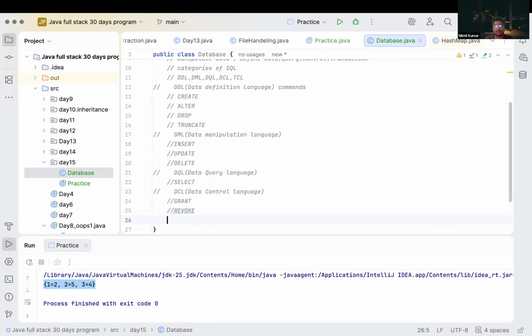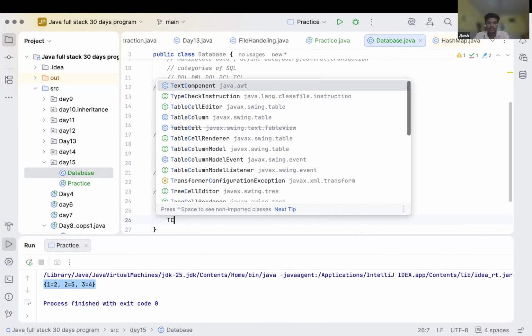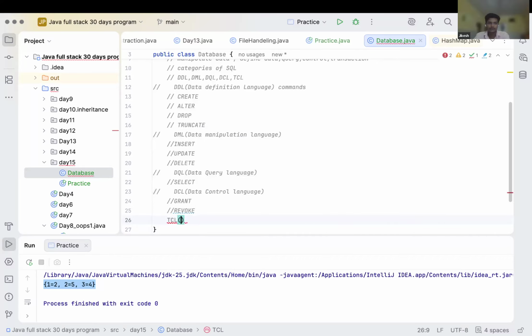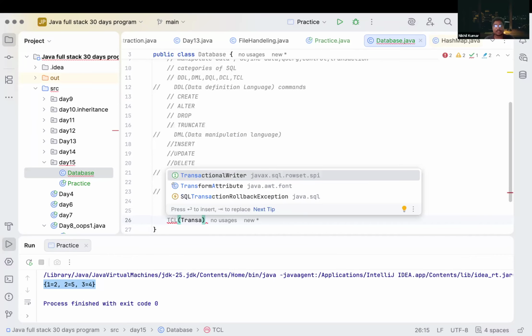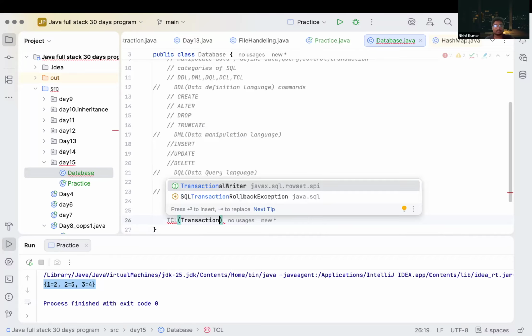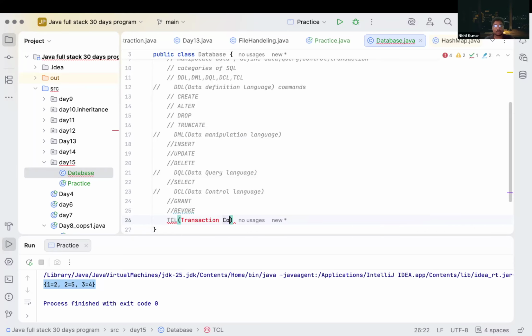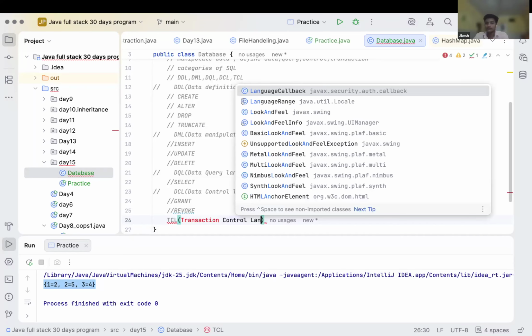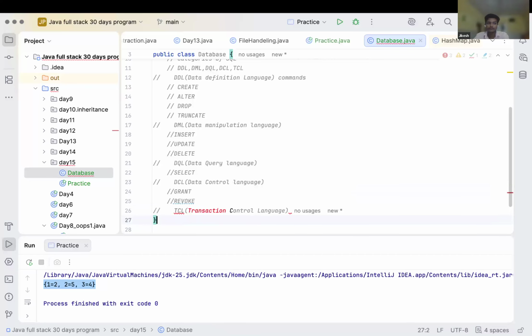After that, what we had? TCL. What is TCL? Transaction Control Language. What is TCL? Transaction Control Language. What is a transaction?